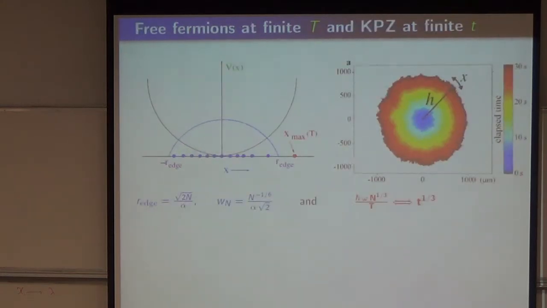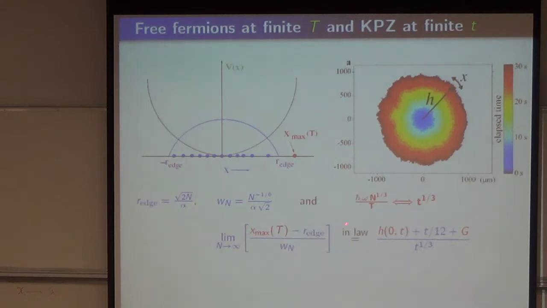And then you can ask, okay, what happens at finite temperature? So now I increase the temperature in the system, and I ask what's the distribution of the rightmost particle. Now I'm adding thermal fluctuations to it, quantum plus thermal. Again, you can do the computations. I'm not going into the detail, but what you find is that this random variable is now related to the height of the KPZ equation.